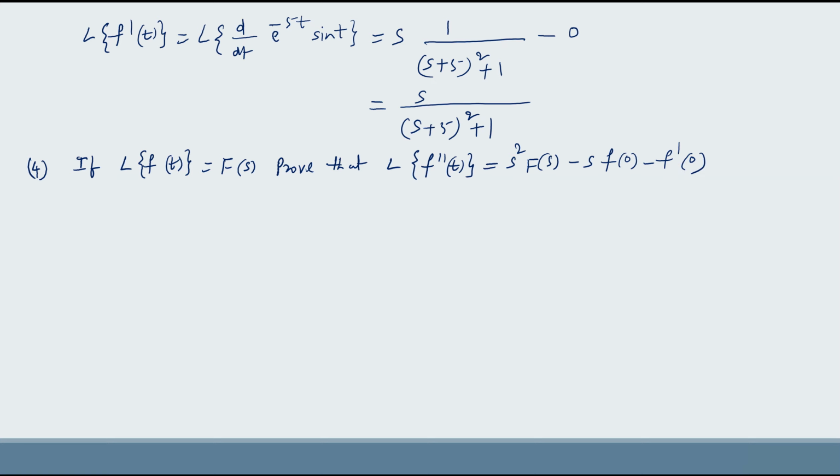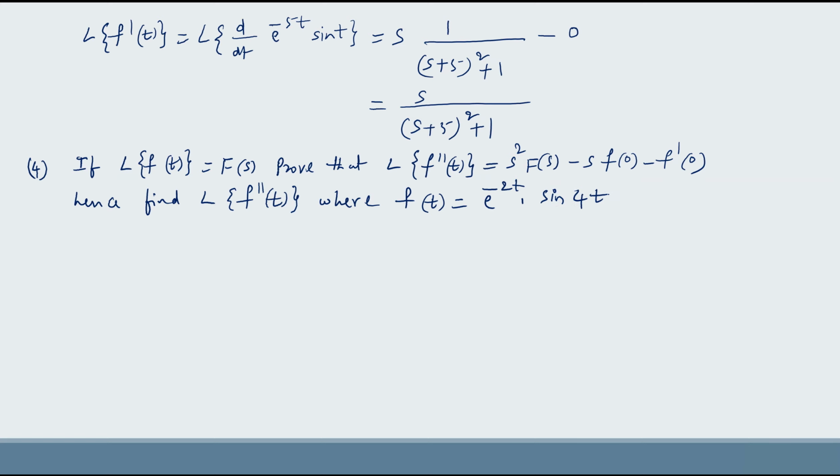Hence find the Laplace transform of f double dash of t, where f of t equals e power minus 2t into sin 4t.